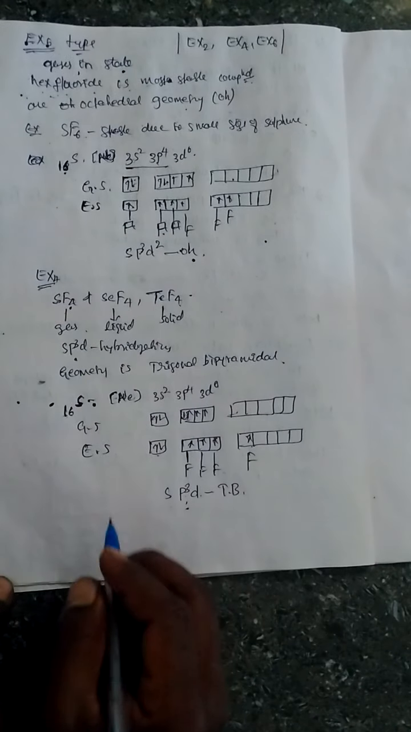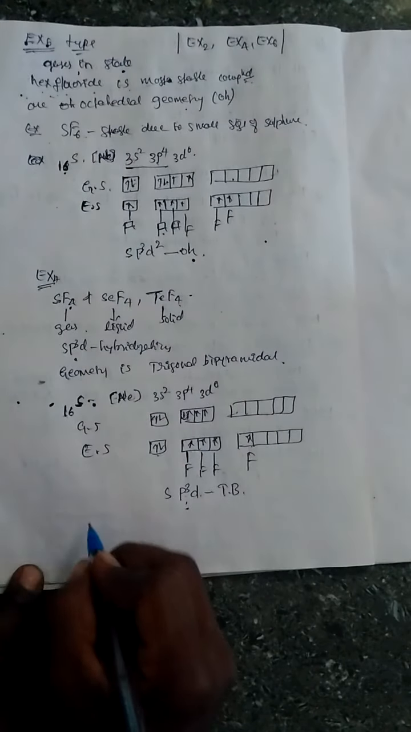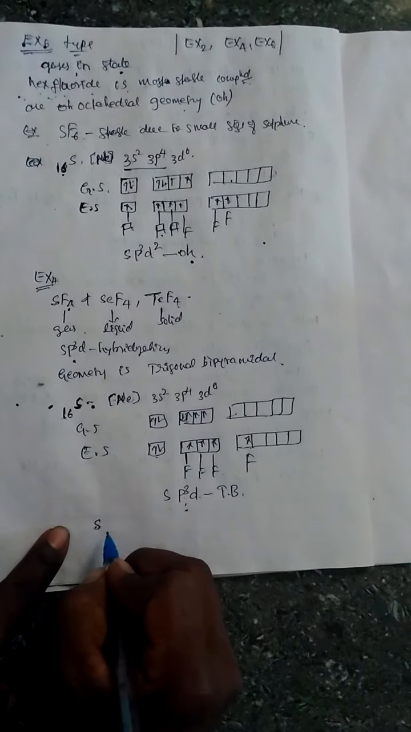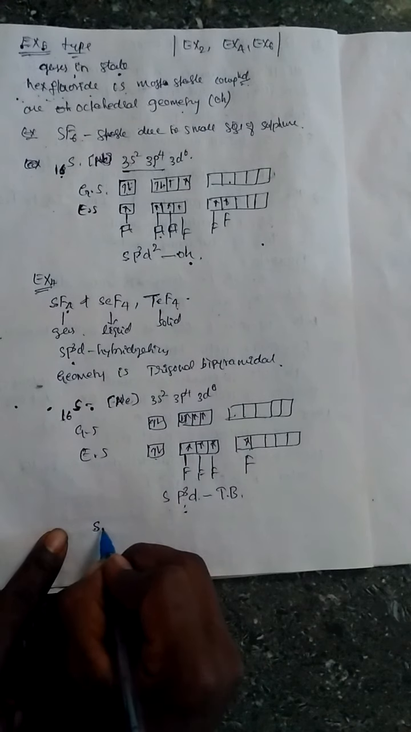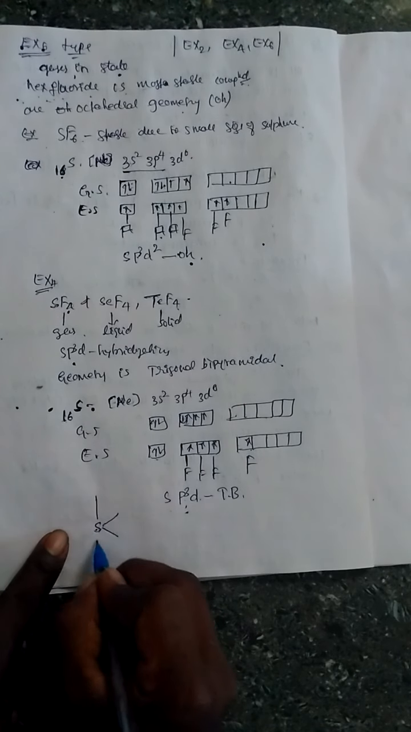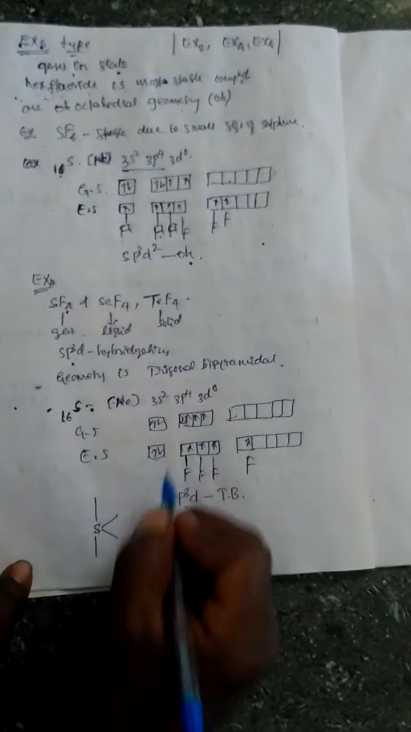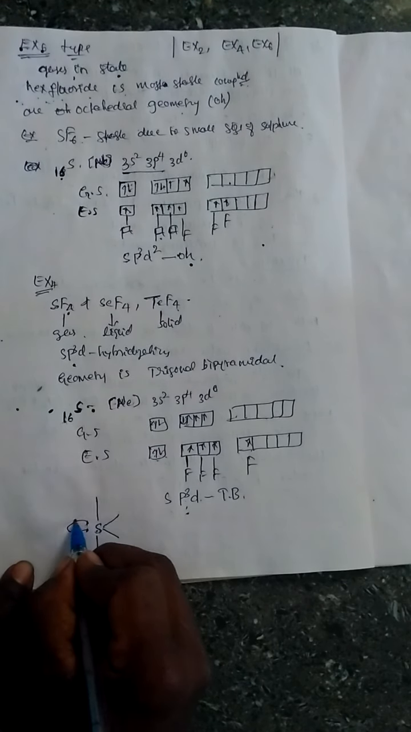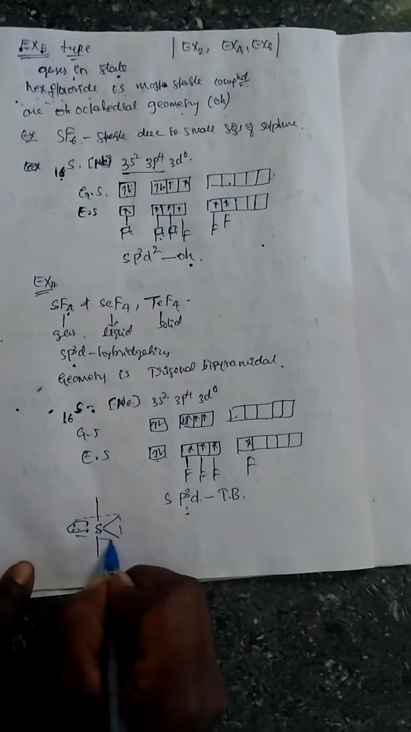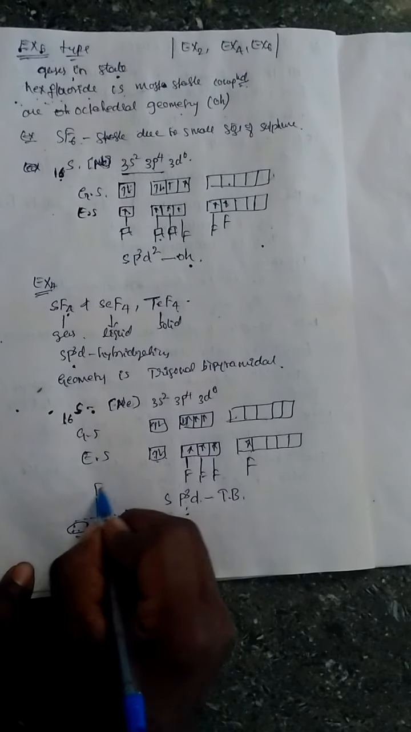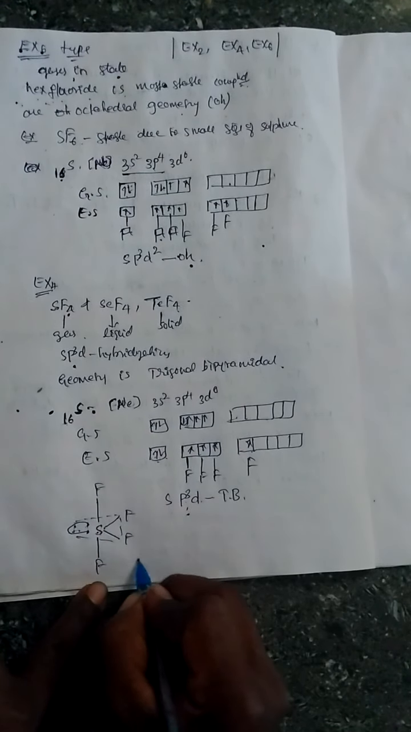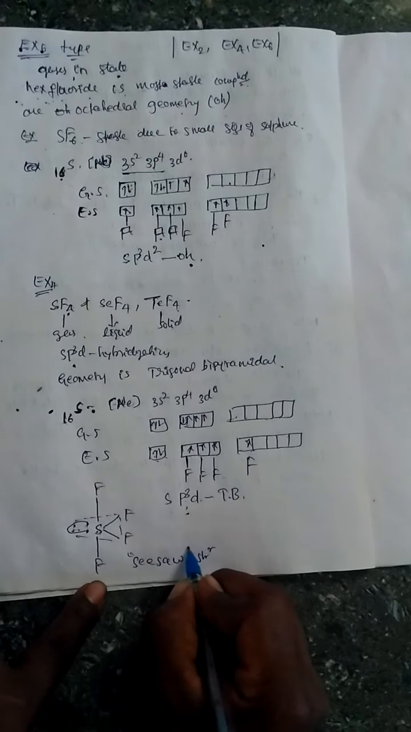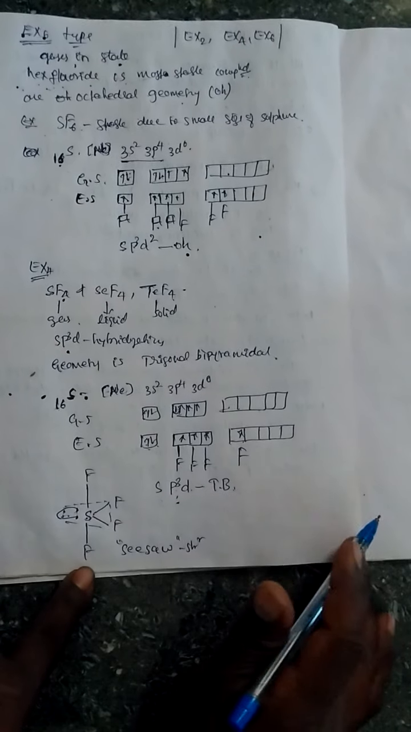Here the structure is for SF4. Yes, there are 4 fluorine atoms, and there is one lone pair of electrons. This lone pair is present in the equatorial position, and the rest of the 2 are present in axial positions. It is also called seesaw structure. We call it seesaw structure or trigonal bipyramidal structure.